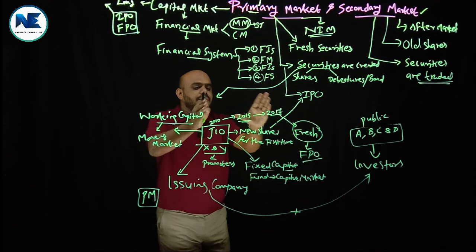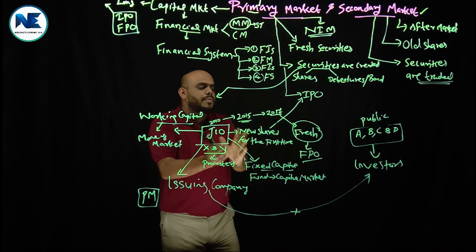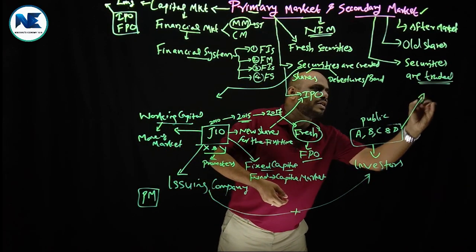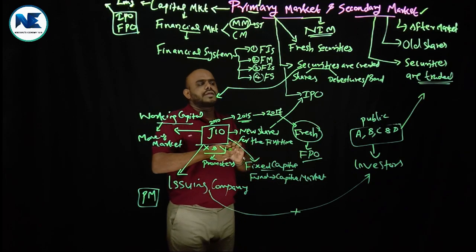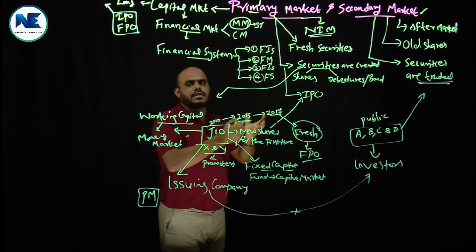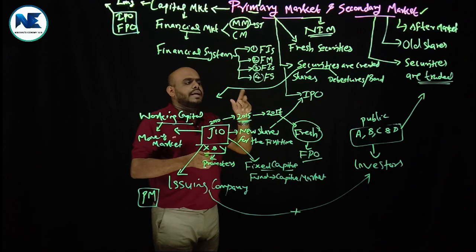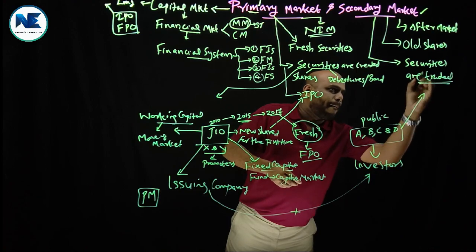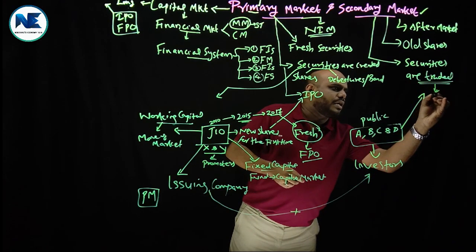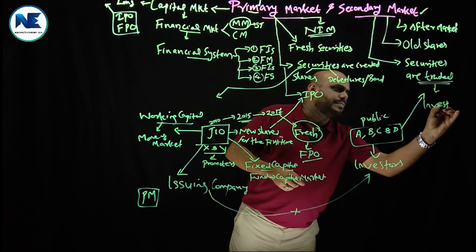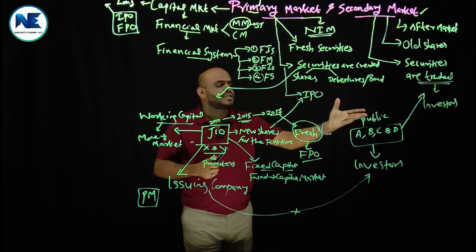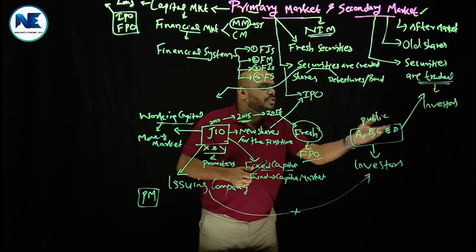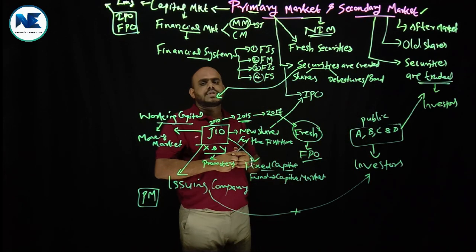Okay, so once the transaction in the primary market is over, suppose A, B, C and D can enter into the secondary market. The secondary market is represented by stock exchanges, BSE, Bombay Stock Exchange, National Stock Exchange and so on. And here, trade happens among investors. A can purchase from B, B can purchase from A, C can sell their shares to D, and D can purchase from C.